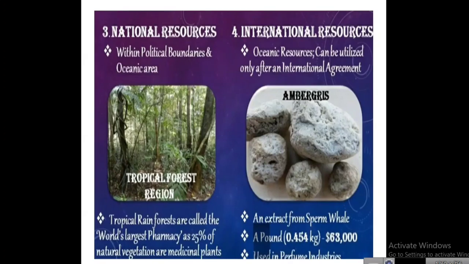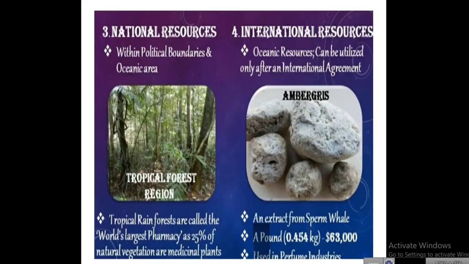All the medicinal plants, natural vegetation, can be found in this forest. Next, international resources means பன்னாட்டு வளங்கள், that is, oceanic resources can be utilized only after an international agreement between the nations, then only the work can be started.